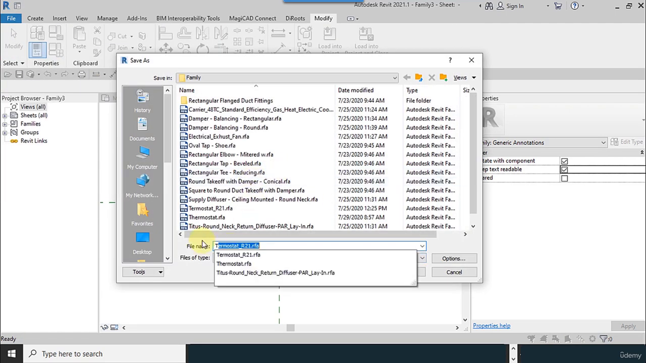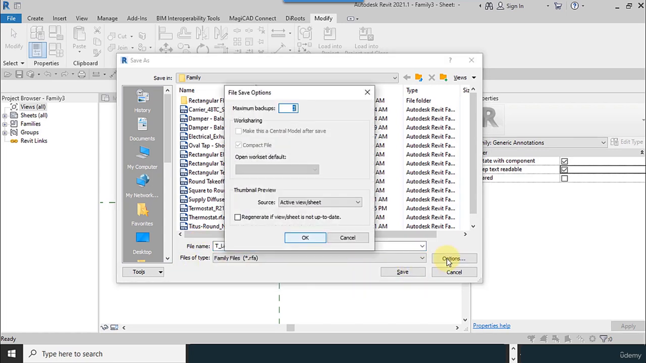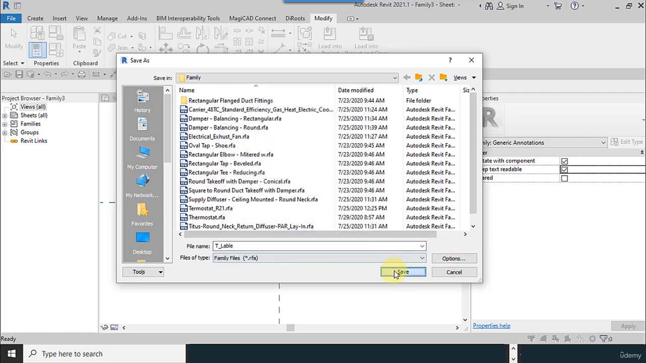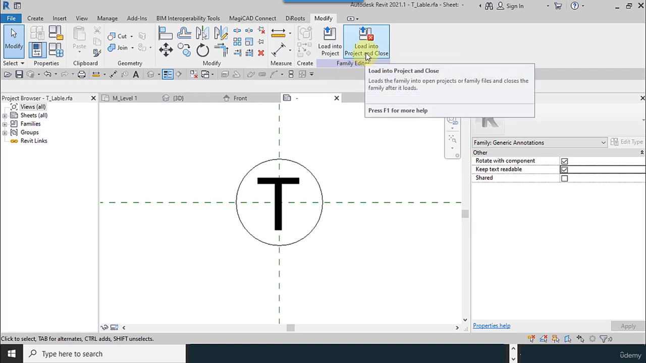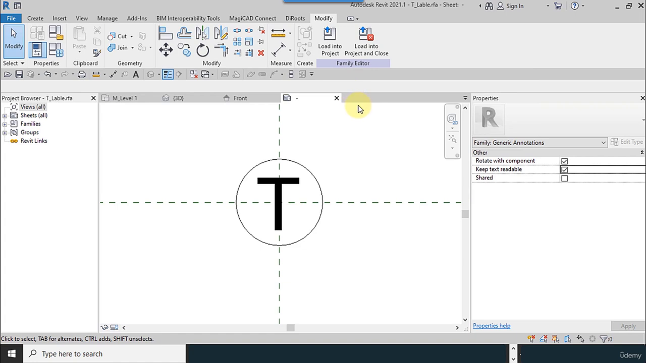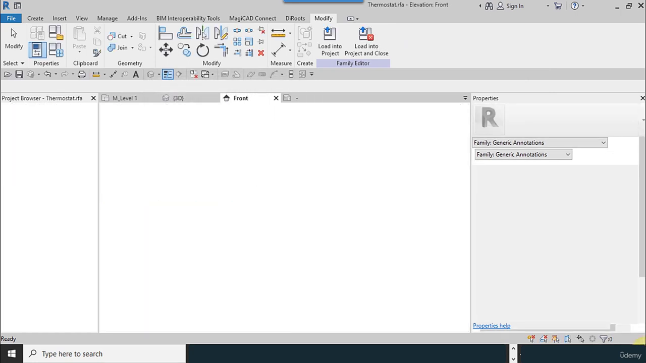I name it T label and change the maximum backups to 1. We have two options: load into project, and load into project and close. This will close this window too, and I move it to the thermostat family.